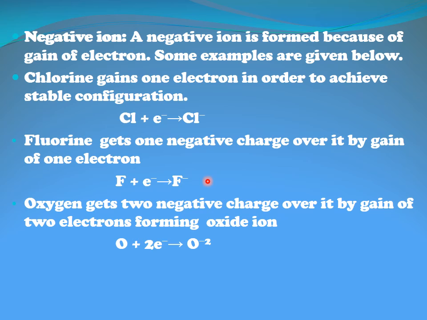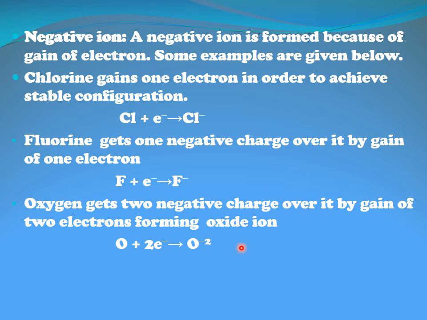If they need 2 electrons, they are going to gain 2 electrons. So how many electrons they are going to gain depends upon their electronic configuration. It depends how many electrons are present in their outermost shell. An atom gets 2 negative charge by a gain of 2 electrons and forms an oxide ion. Atomic number of oxygen is 8, electronic configuration 2 and 6. The second shell is having 6 electrons, so it gains 2 electrons so that the second shell will have 8 and the atom will become stable.